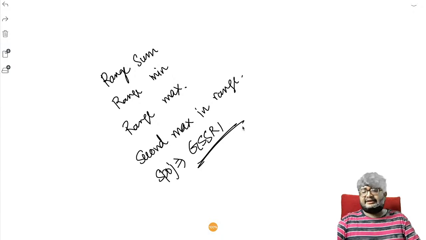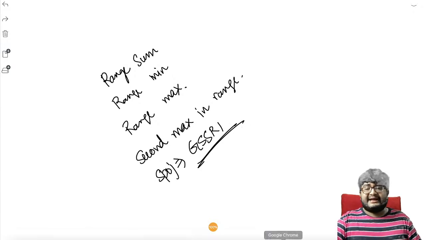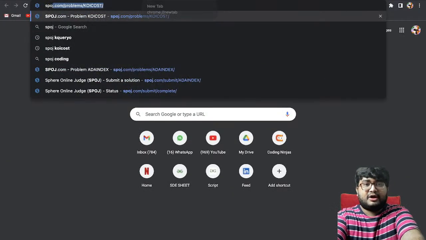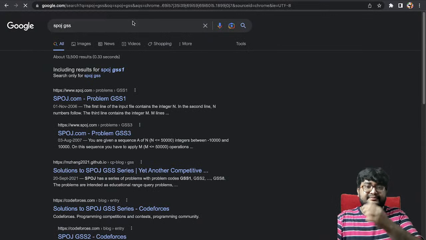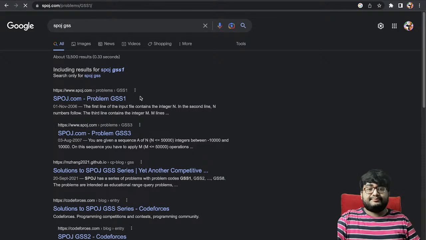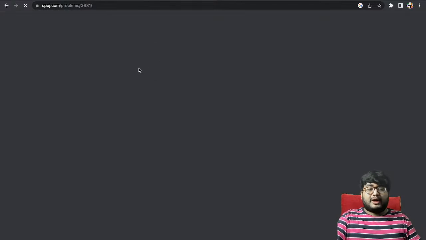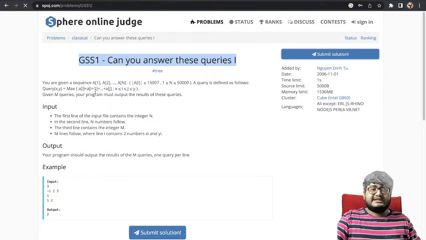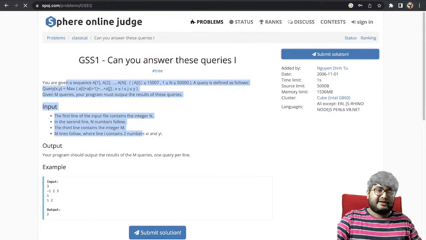Let's check once. The SPOJ ones, so yeah, they are very interesting questions. You can try to solve them. SPOJ GSS1, I think this one only. So SPOJ GSS1 is a very interesting problem. It will really strengthen your segment tree understanding, right? Can you answer these queries? So just try to solve this maybe after that.